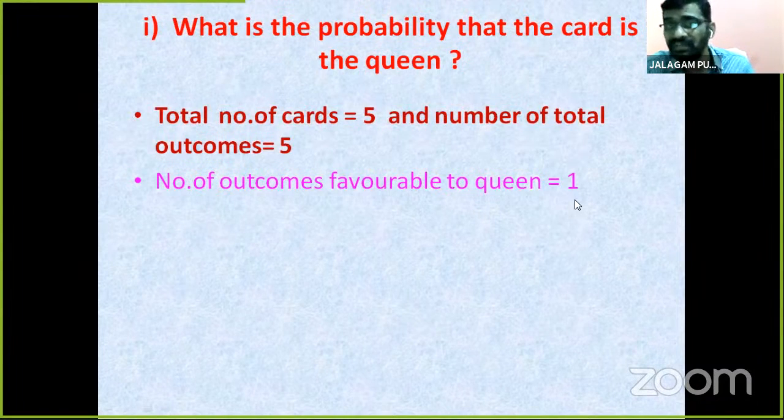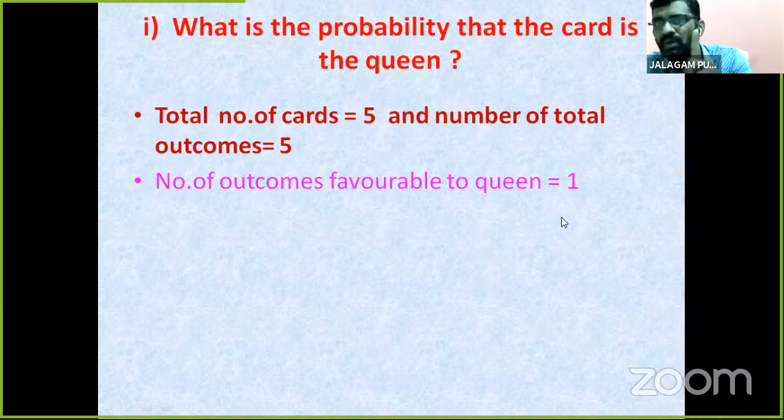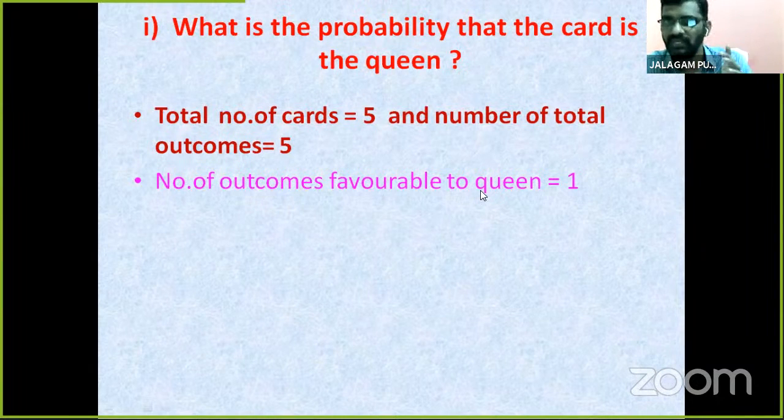How many queens are there? Only one queen. That's why the favorable outcomes are only one. Total 5. Simple.